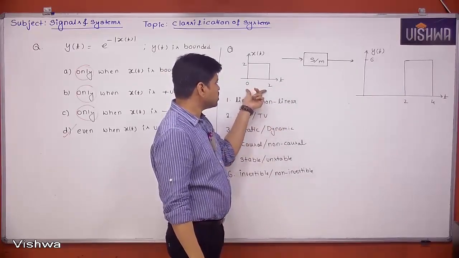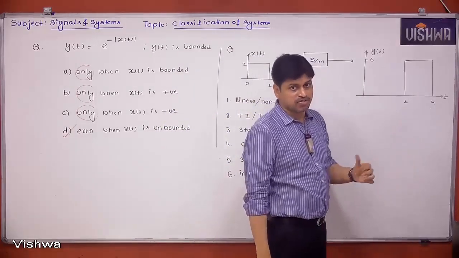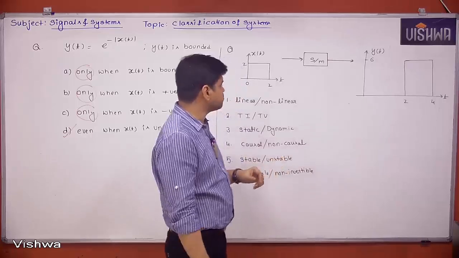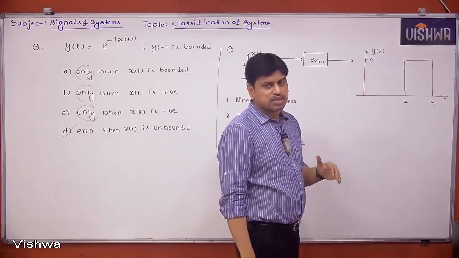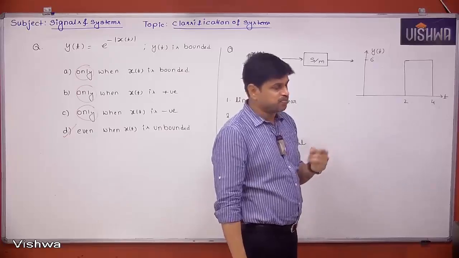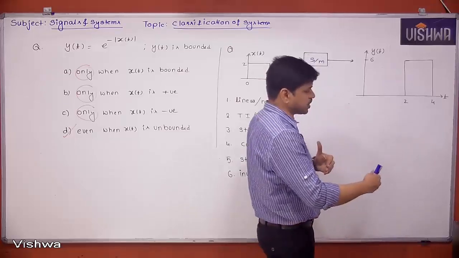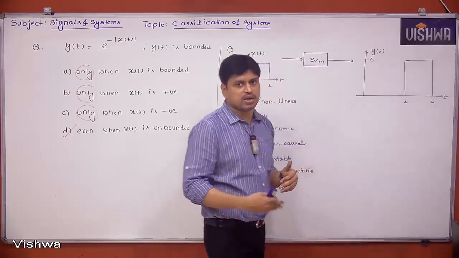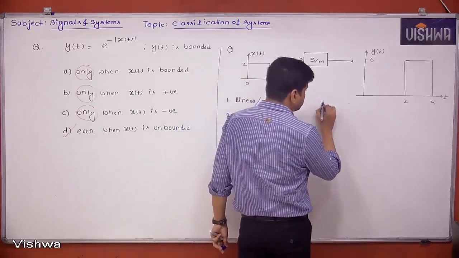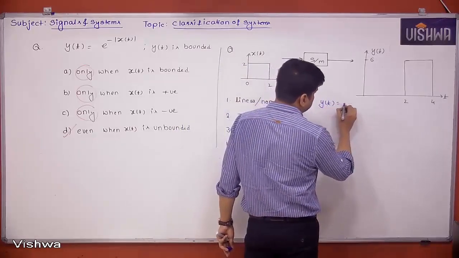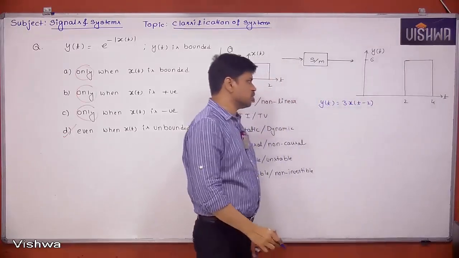Here the duration of the signal is 2 seconds, and here also the duration of the signal is 2 seconds. That means there is no time scaling factor. Next, the amplitude is 2 here and 6 here, so there is an amplitude scaling factor of 3. Next, the signal is simply shifted by 2 seconds to the right, meaning the signal got delayed by 2 seconds. So in simple terms, I can write y of t is equal to 3x of t minus 2. That's the input output relation.